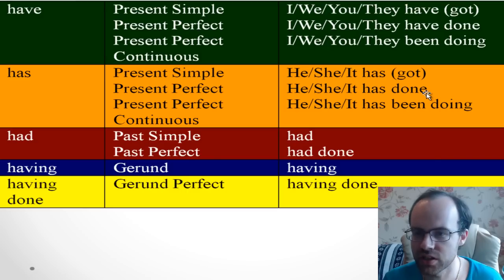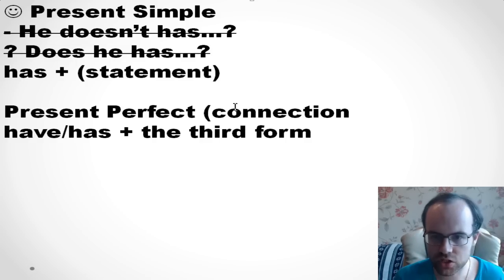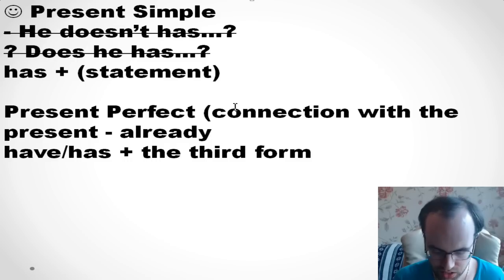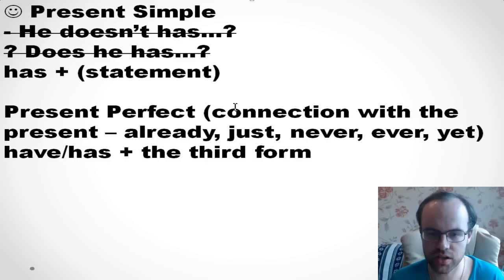If it's he, she, it, it's has done. We use this tense when there is a connection with the present, and we mostly use it with such words as already, just, never, ever, yet. Okay?